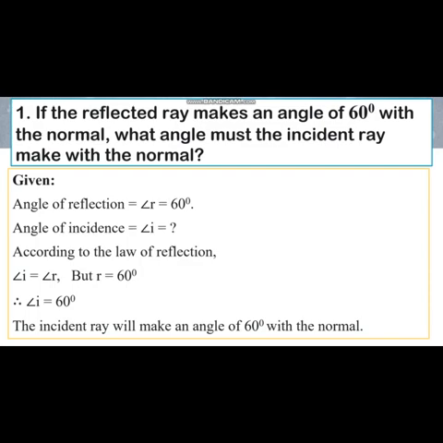We all know the law of reflection, right? The very first law of reflection is that the angle of incidence is equal to the angle of reflection. So whatever will be the measure of angle of reflection will be the same for angle of incidence. So angle I is equal to angle R. But R is how much? 60°. So angle I will also be 60°. So the incident ray will make an angle of 60° with the normal. Simple. Based on the law of reflection, we came to the conclusion that the angle of incidence will be 60° only. Simple one. Okay, let us see the next numerical problem.